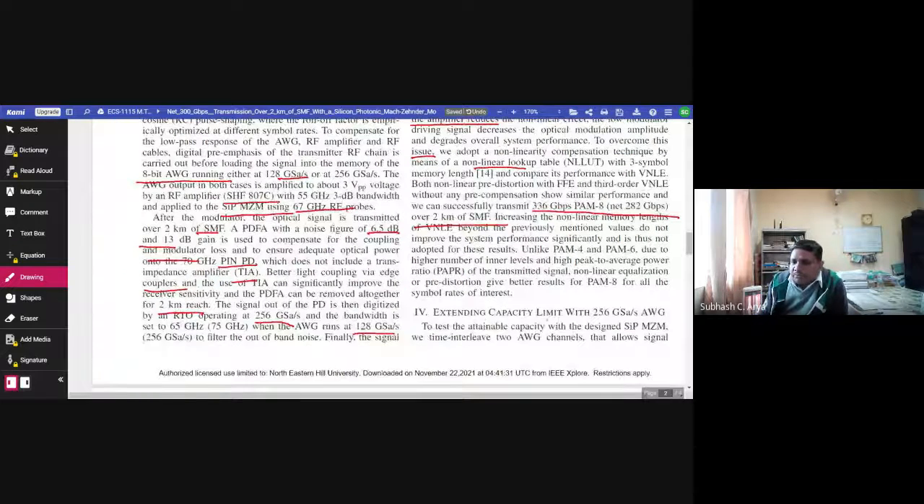Unlike PAM4 and PAM6, due to the higher number of inner levels and high peak to average power ratio of the transmitted signal, non-linear equalization or pre-distortion give better results for PAM8 for all symbol rates of interest.